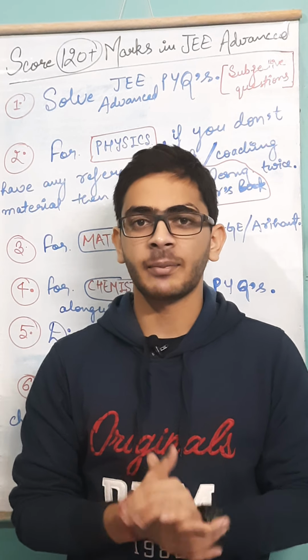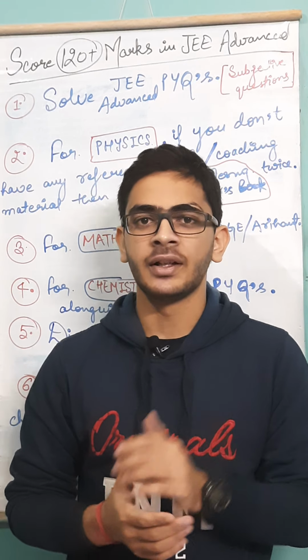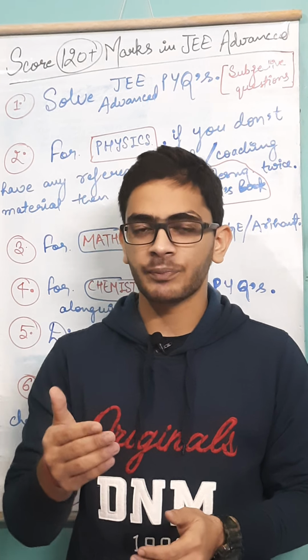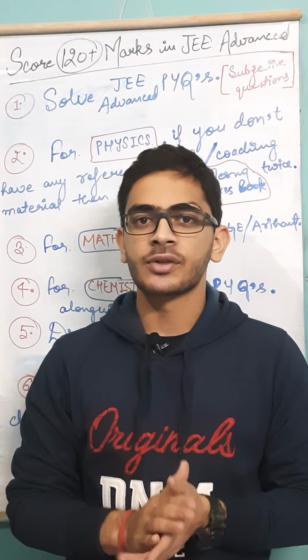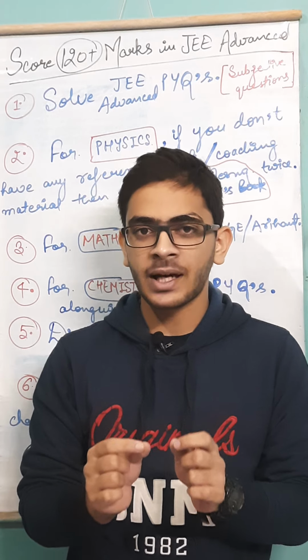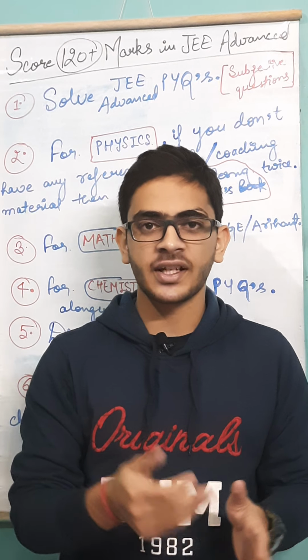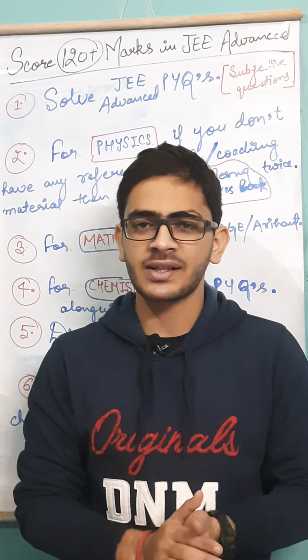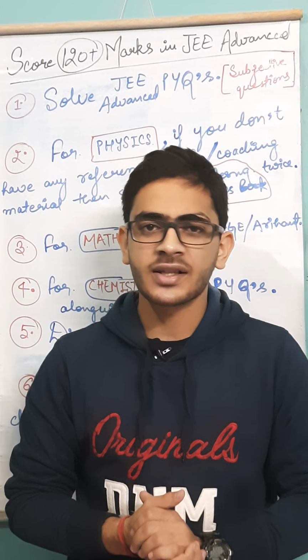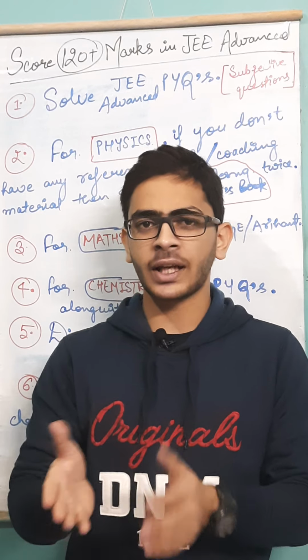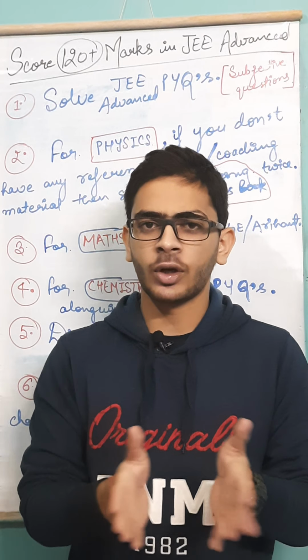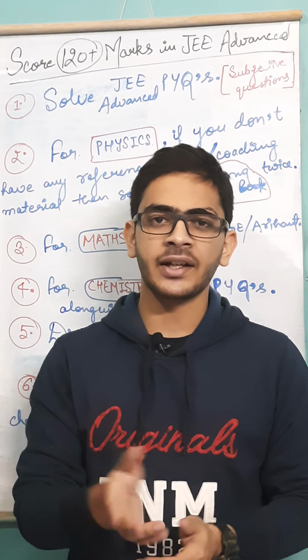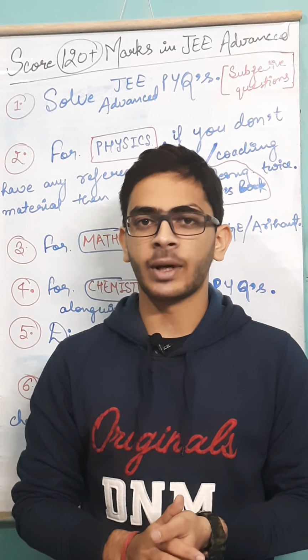If you consider attempting the JEE Advanced 2017 paper, then it was quite easy. So accordingly the cutoff will vary. So in that paper 120 marks is of no use, while if you consider JEE Advanced 2016 or JEE Advanced 2020, then if you get 120 marks, you can get around 8,000 or 7,000 rank. So you can get lower branches in old IITs and decent branches in new IITs.